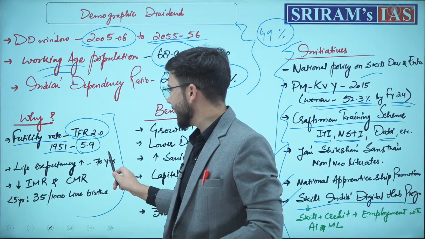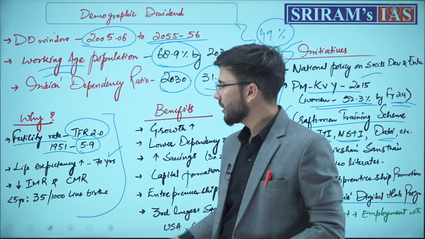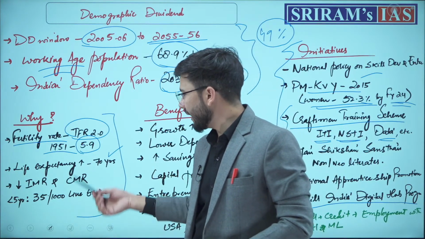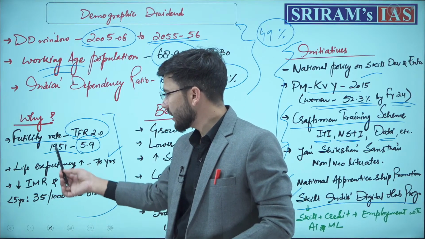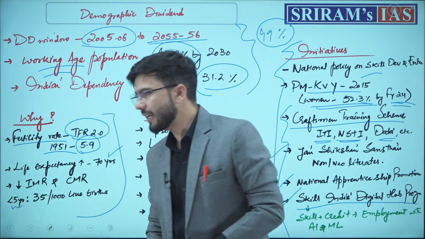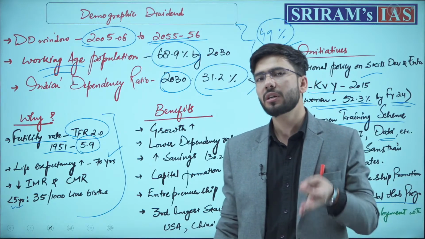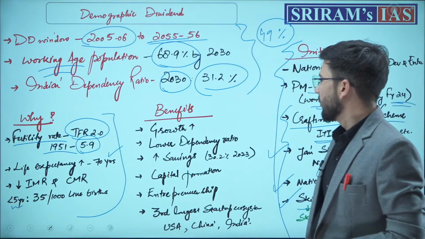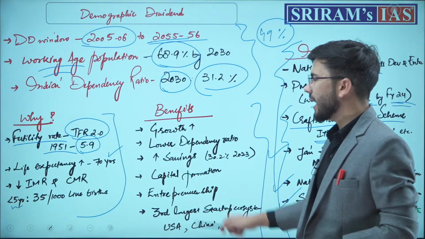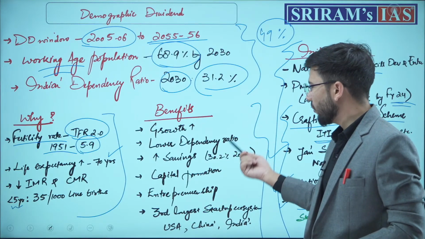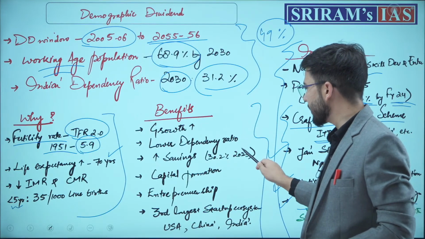The life expectancy has increased to 70 years. The infant mortality rate and child mortality rate have decreased, and you can see that under-5 mortality in India is just 35 per 1000 live births. Further, what are the benefits of this? Our growth will increase, we will have a lower dependency ratio, and our savings will increase.